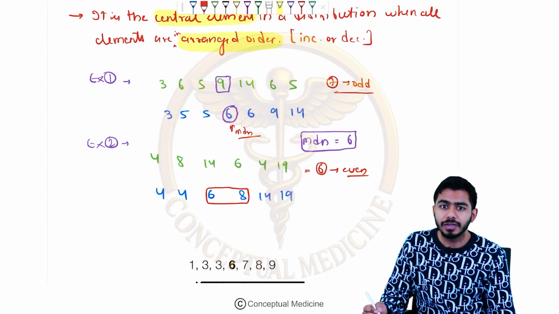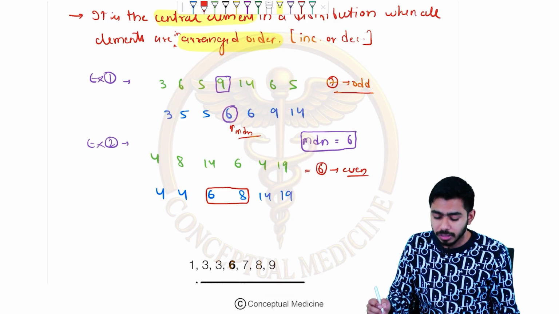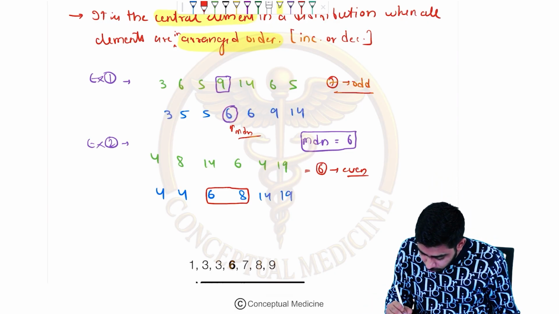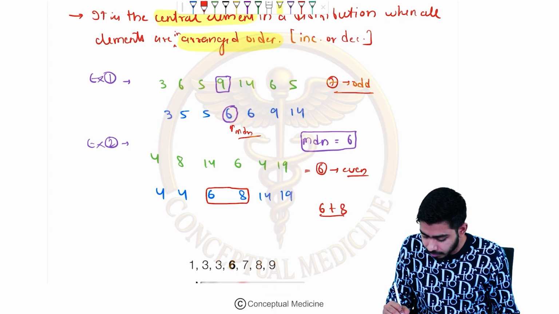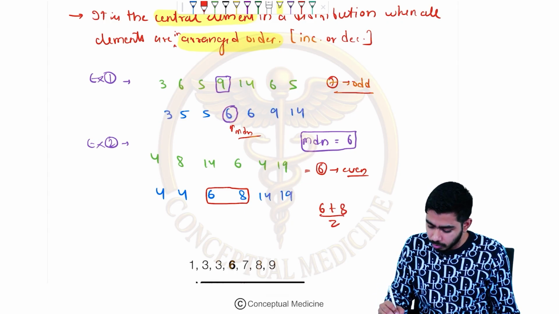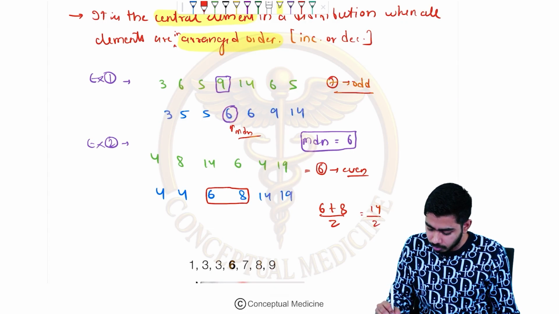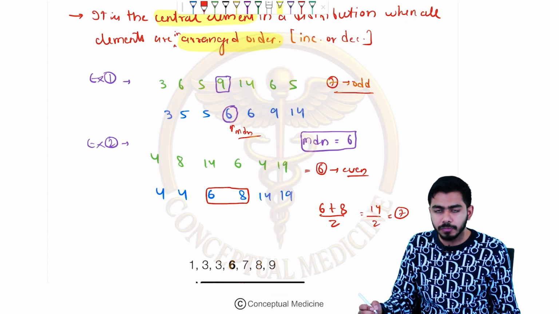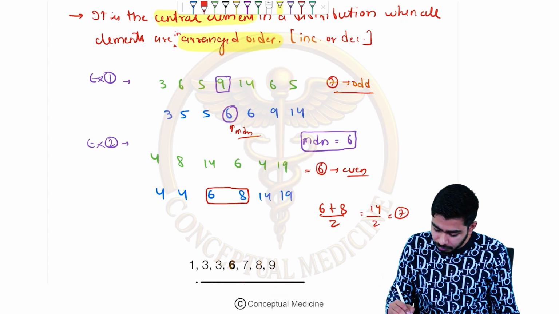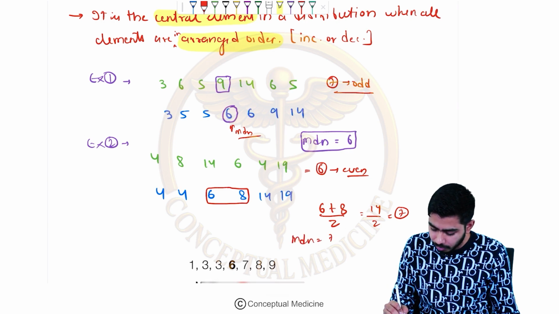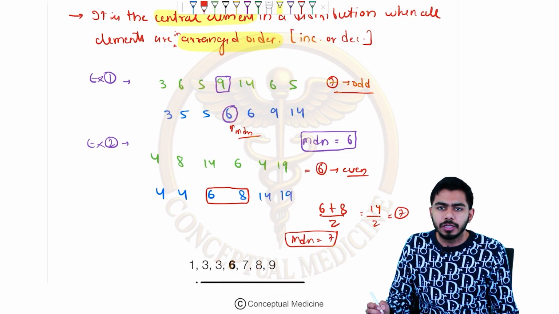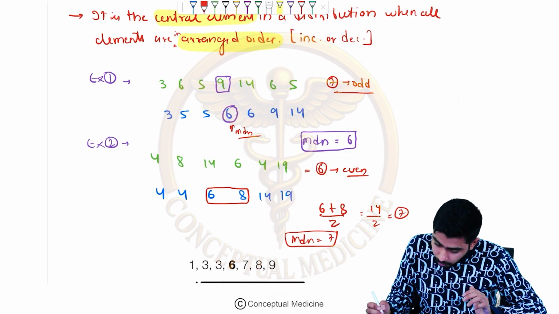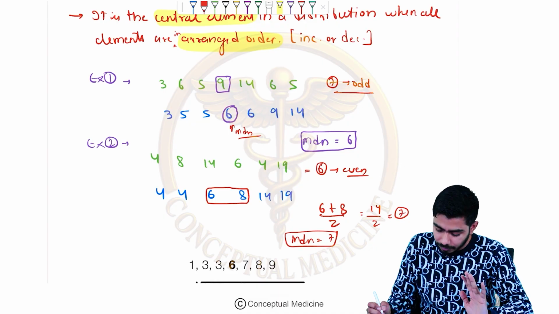But here, what I can see are two values. So that's why I will be taking the average. 6 plus 8 divided by 2. 6 plus 8 divided by 2, how much? It will be 14 divided by 2. The answer becomes 7 now, right? So 7 will be my median value. The median value will be 7 in this particular case, right? Everything is clear till now? Yes. So the median value would be 7.